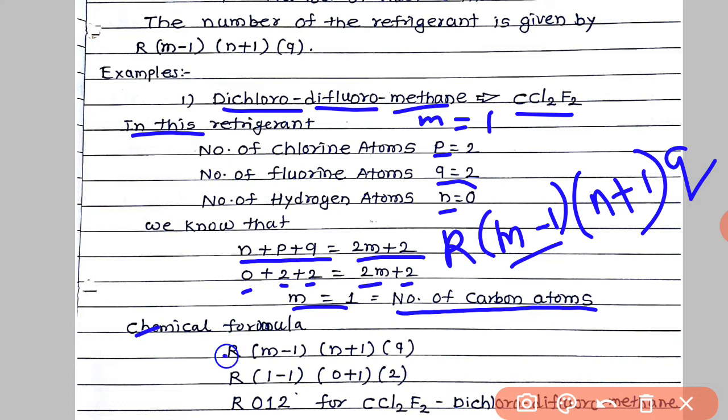R, m minus 1: 1 minus 1 is 0; n plus 1: 0 plus 1 is 1; and q is 2. So the name comes R0, 1, 2. We can skip 0, so we call it R12. So the name of that refrigerant is dichlorodifluoromethane.